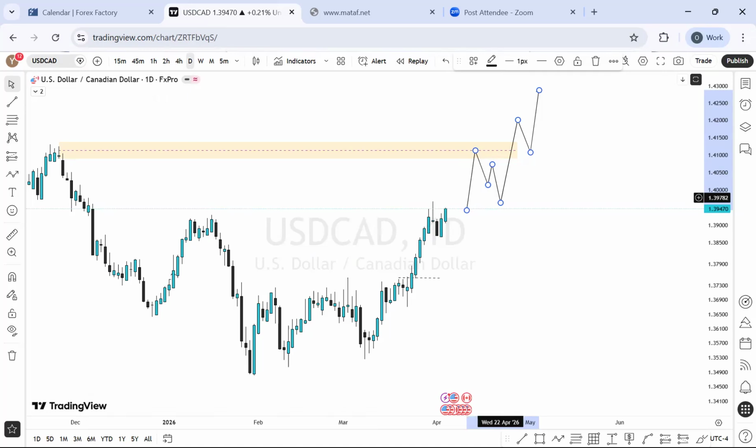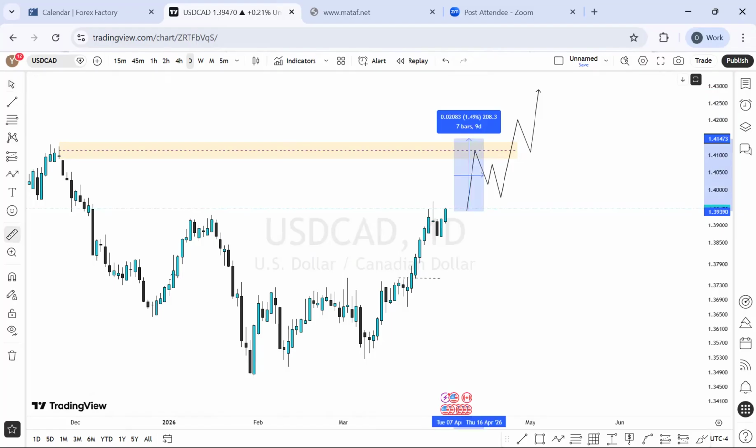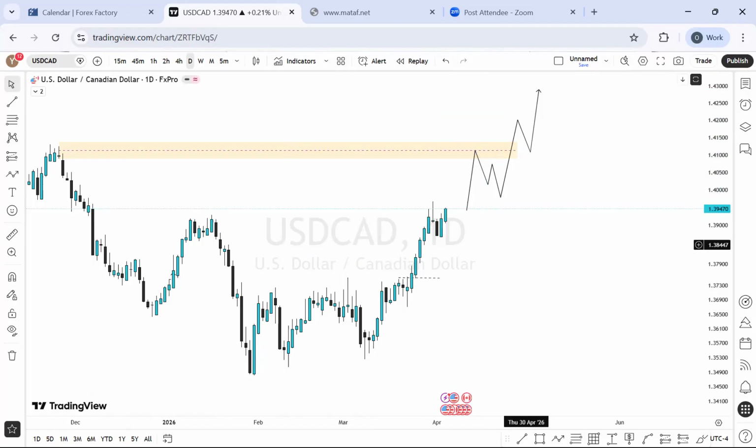Okay. I need to see a reaction. Anything that happened here before we move into this range, before we have this failure swing and shift of the structure, I want to see the market buying from there again in the future. That's more or less in the future anyways, but I'm expecting more buy here, and that's about 190, 200 pips on average, 200 pips on average.